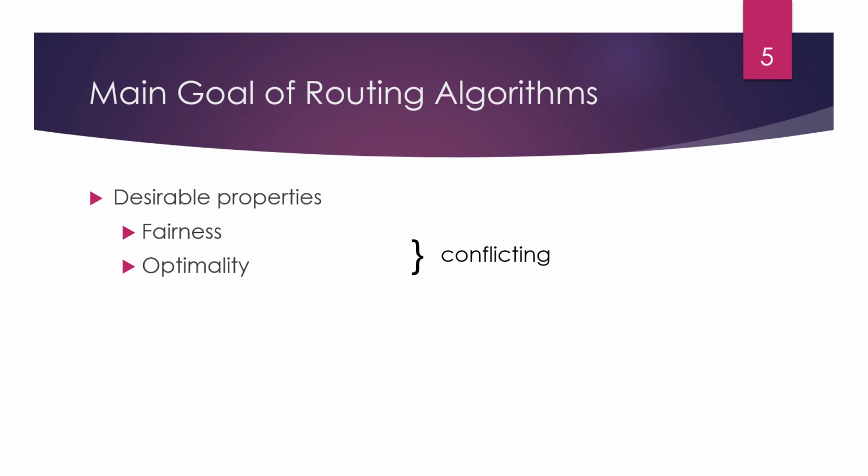Next is fairness. Every node connected in the network should get a fair chance of transmitting its packets. And the last one is optimality. The routing algorithm should be optimal in terms of throughput and minimizing the mean packet delay. So these are the main goals of routing.